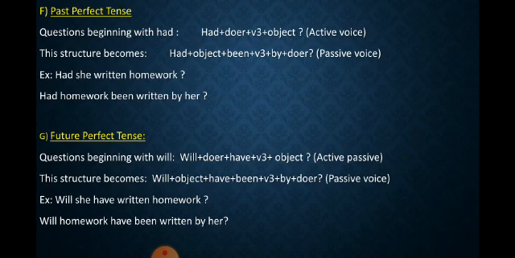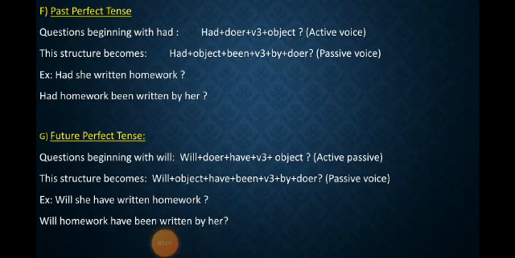Now come to the future perfect tense. Questions beginning with will. So here will plus doer plus have plus v3 plus object. So it's a structure of active voice. Sorry children, here active voice. So this structure becomes will plus object plus have plus been plus v3 plus by plus doer. So it's a structure of passive voice. Now come to the example. Will she have written homework? So will homework have been written by her?